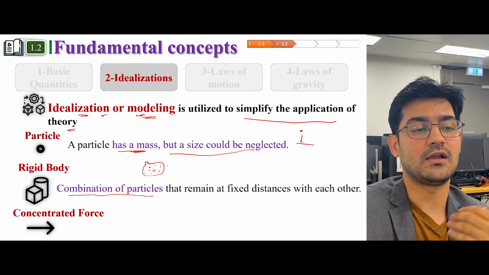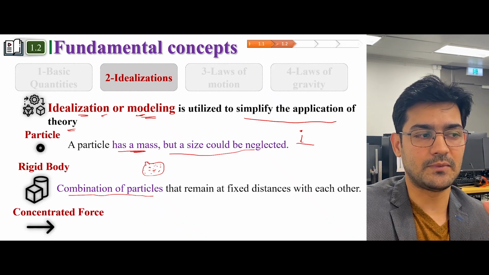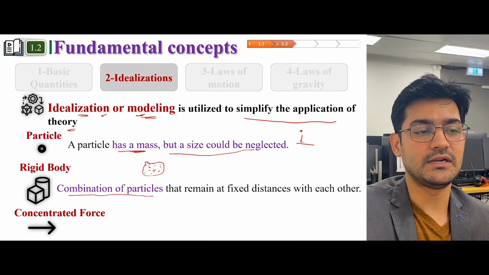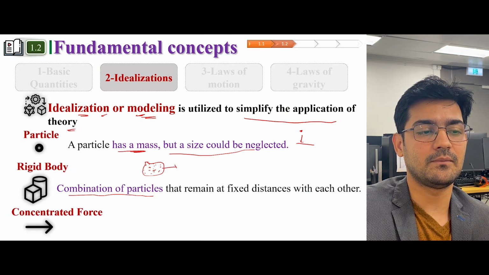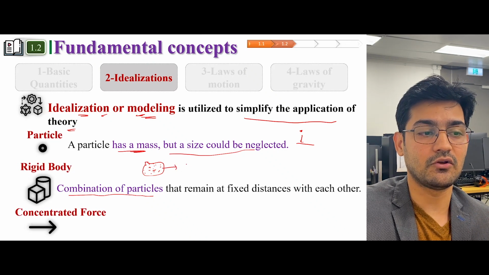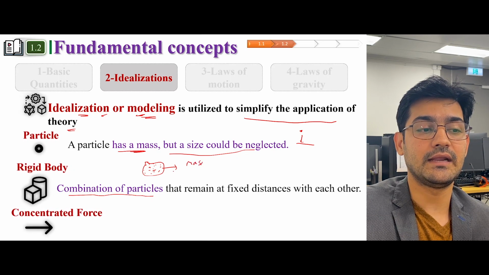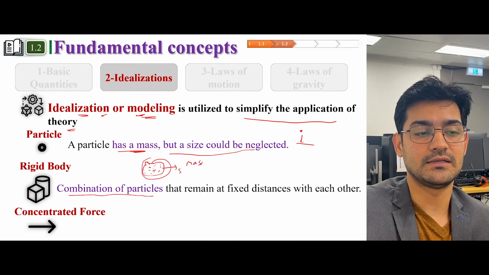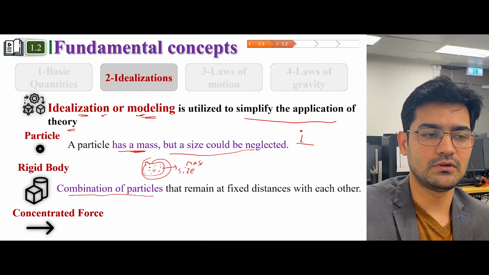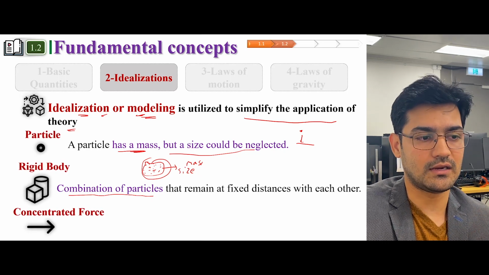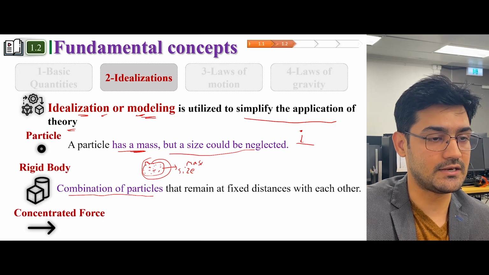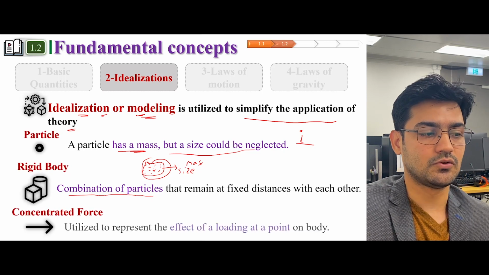If you want to model a complete body instead of a particle, then you can model it as a rigid body. The idea of a rigid body is that it has a mass, and it can also represent size. And we don't need to worry about these things now. We'll go into deeper details later in this lecture series.